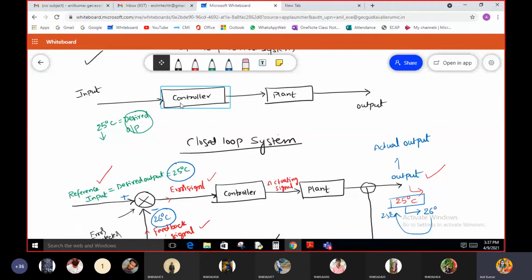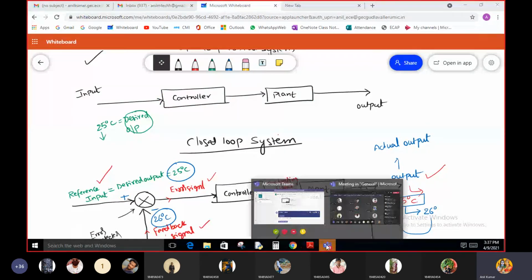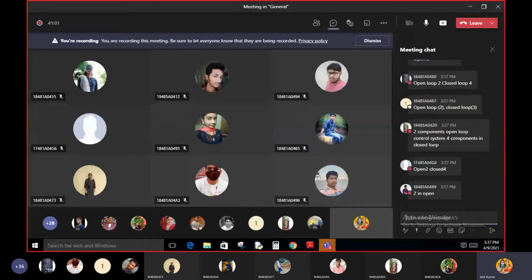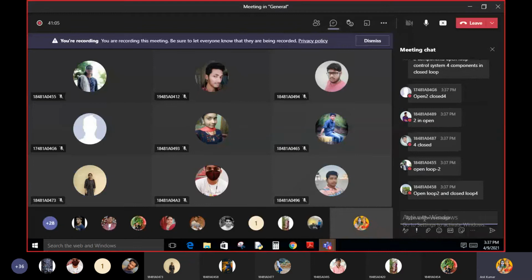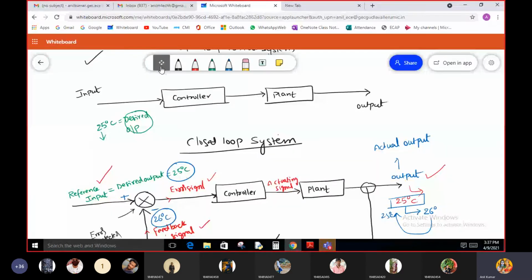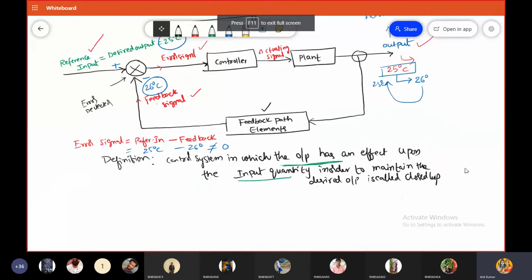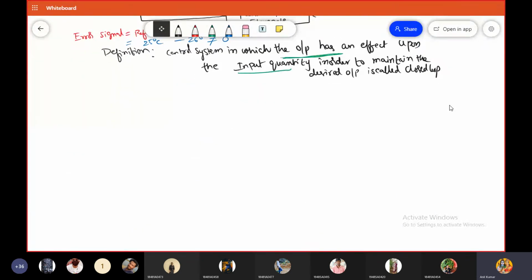So 1, 2. Only 2 components are there in the open loop, isn't it? Guys, please respond to me. Open loop, we have two components. Closed loop, we have 4 components. So what about the open loop control system and what about the closed loop control system?